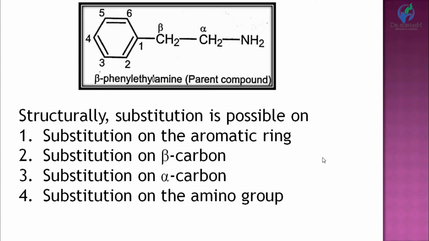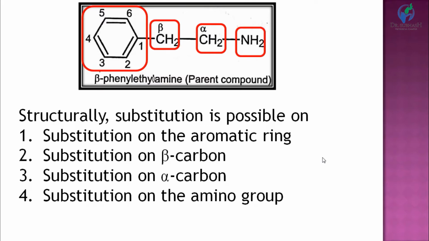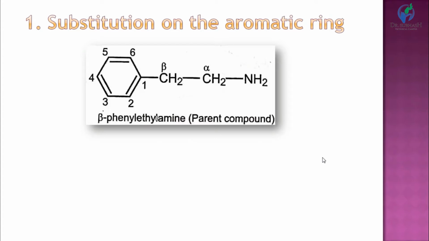In this structure substitution is possible on 4 sites. The first site is substitution on the aromatic ring, meaning the phenyl ring. The second site is substitution on beta carbon. The third site is substitution on alpha carbon. And the fourth one is substitution on the amino group. We will discuss in detail the substitution of each site. So the first one is substitution of the aromatic ring, the phenyl ring.